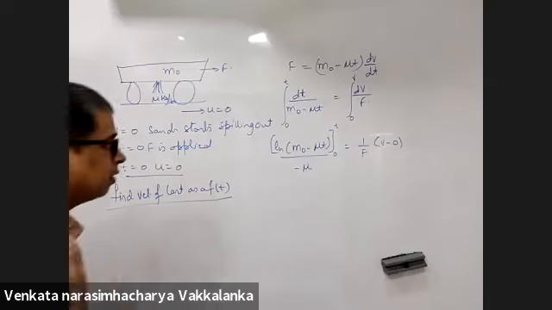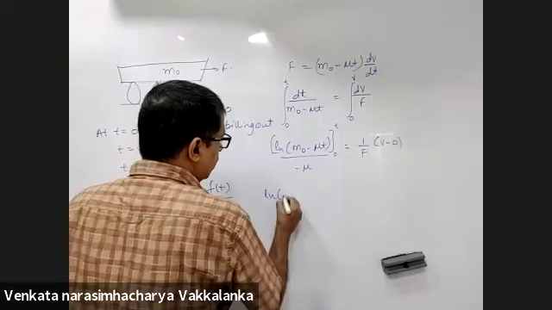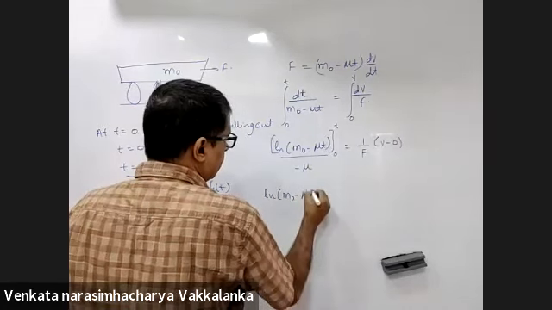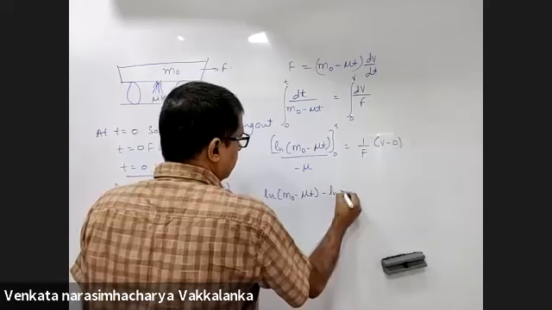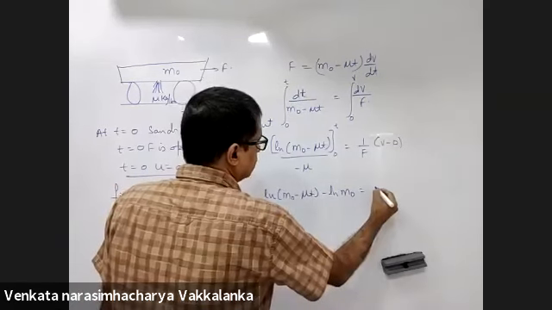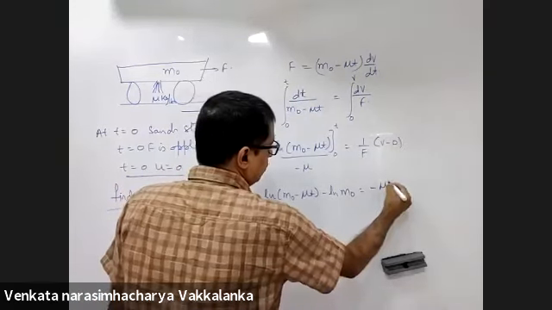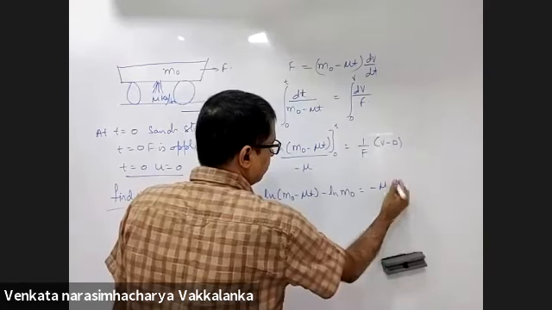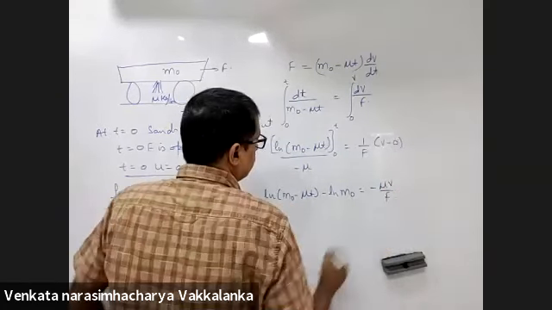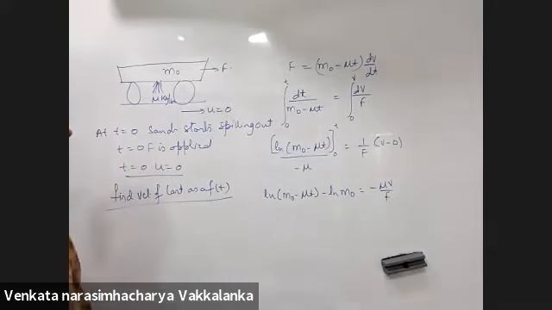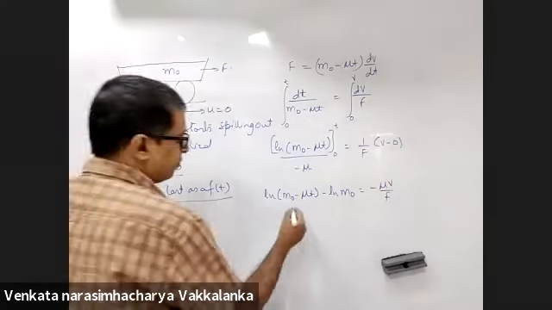Noted, sir. Now this will be ln of (m naught minus mu t) minus ln m naught is equal to minus mu v by f. Agreed?